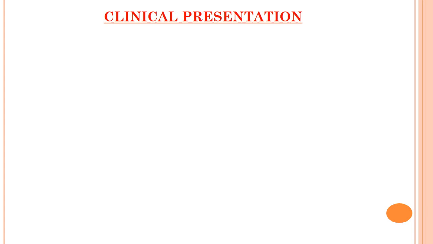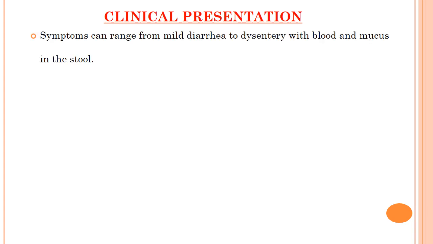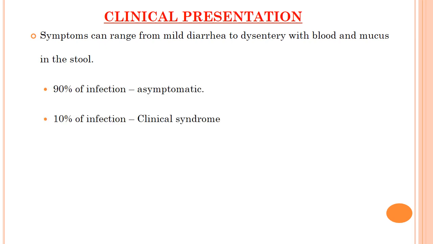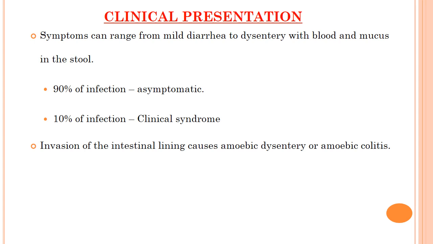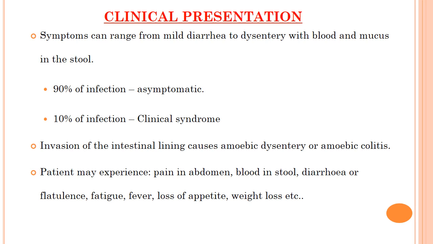Clinical presentation. Symptoms of amoebiasis can range from mild diarrhea to dysentery with blood and mucus in the stool. 90% of infections are asymptomatic; only 10% of infections present with a clinical syndrome. Invasion of the intestinal lining causes amoebic dysentery or amoebic colitis. Patients may experience pain in abdomen, blood in stool, diarrhea or flatulence, fatigue, fever, loss of appetite, weight loss, etc.